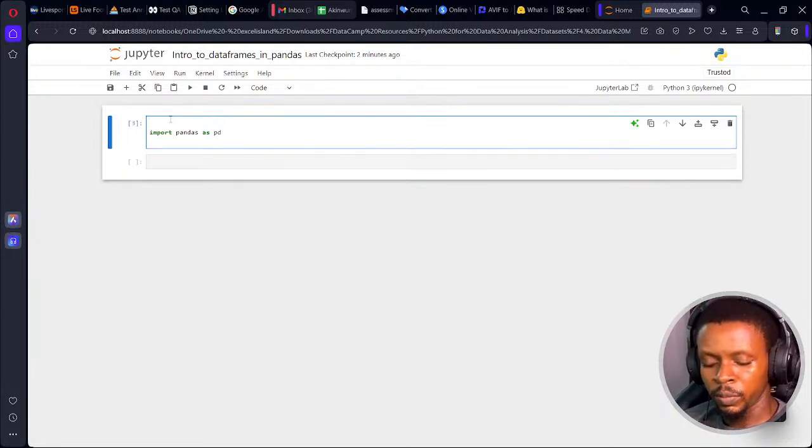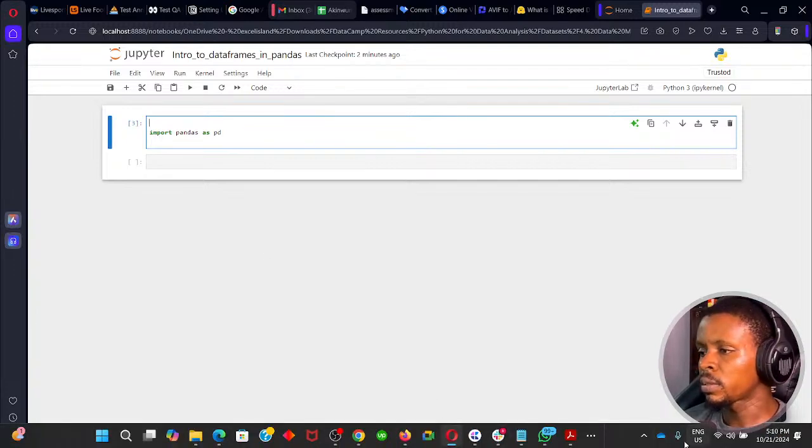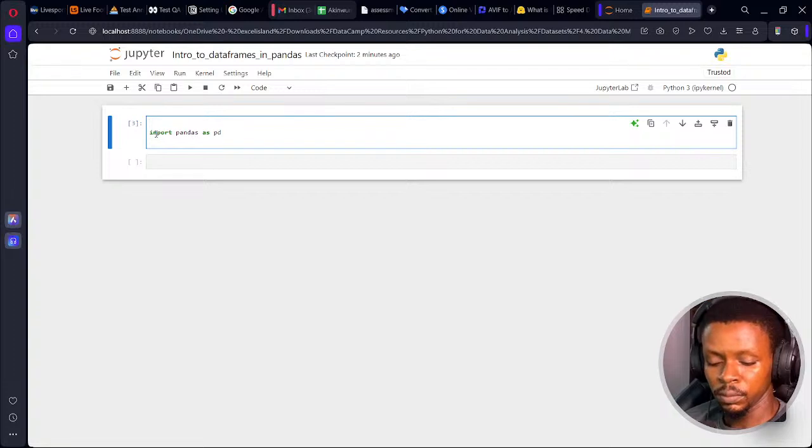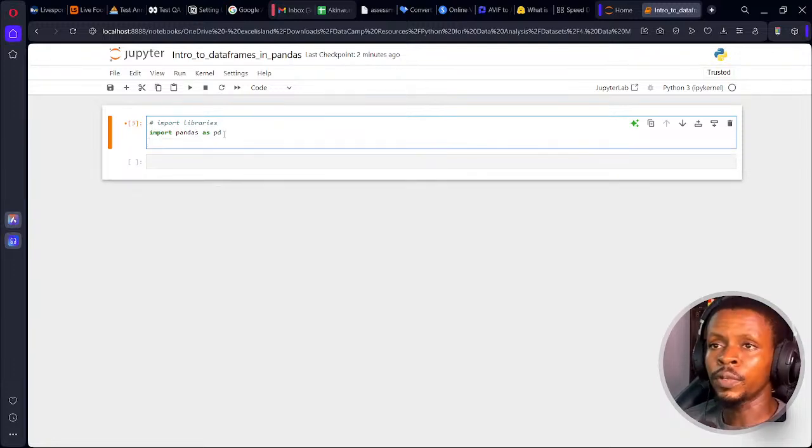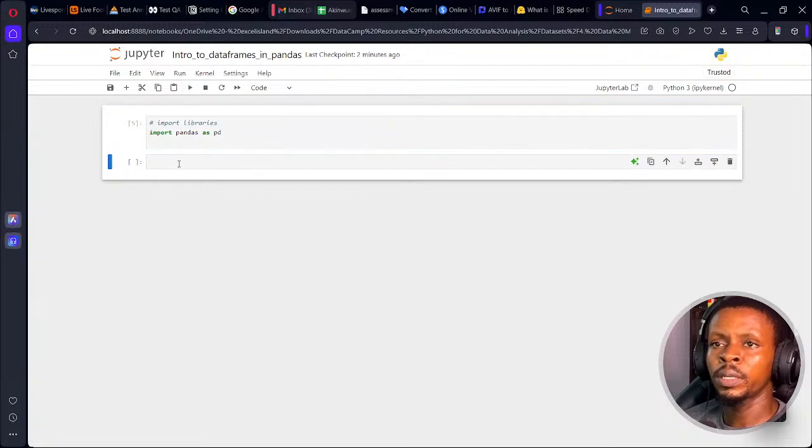So I just want to drop a comment on this: import libraries. If you need to import more libraries, you can just go back there.